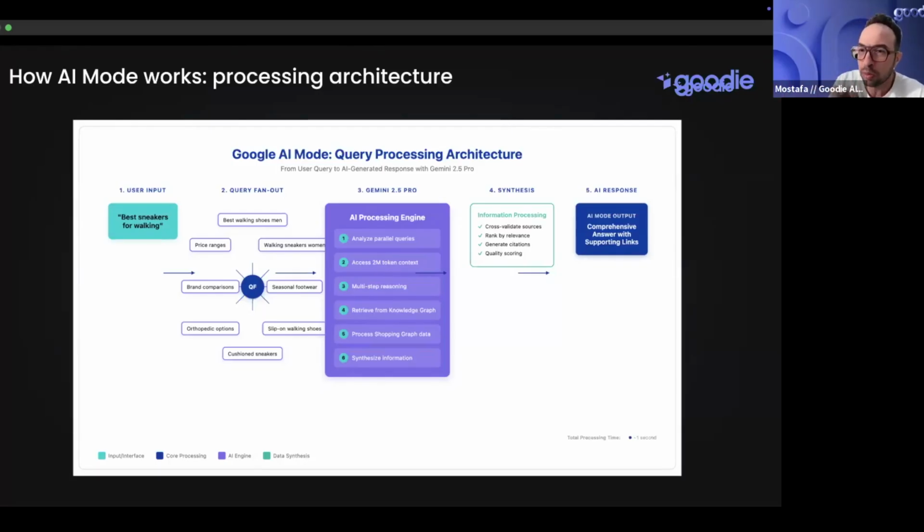This is a deep reliance on deep search, or query fan out, which is a new technique where you're essentially breaking everything into multiple keywords or multiple topics, and then it goes out and does multiple searches and brings them back to Gemini to make sense of it and present the information to you.